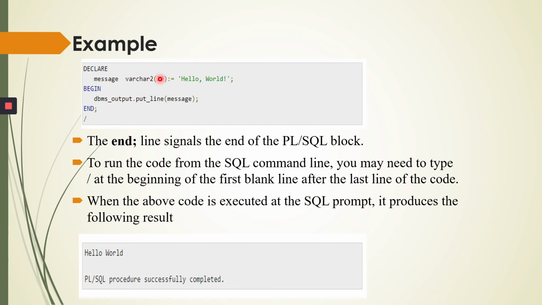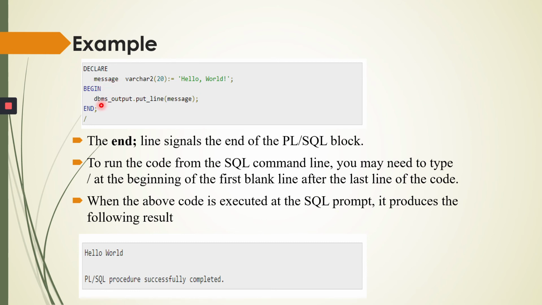Here we have varchar2, and in brackets we have to provide the size, equal to hello world. In C we write c equal to 5. That is the declaration. Here we write message varchar2(20), in which, in single quotes, I provide one string, that is hello world. After that I have begin and end. End ends with a semicolon, in which I have to display the message which is stored in the message variable.